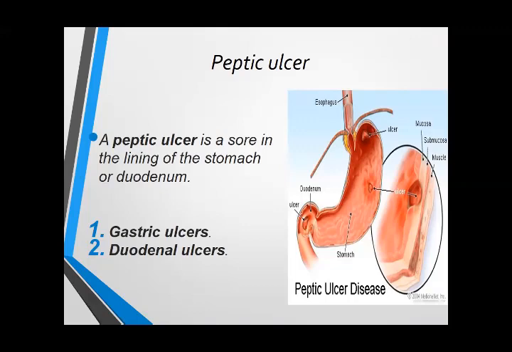Every second person has some symptoms of peptic ulcer: heartburn, dyspepsia, discomfort, or pain in the epigastric region. So it is very common, and information regarding peptic ulcer is very important, theoretically as well as practically. In your surroundings, in your family, you may have some patient with peptic ulcer. So it is a very common and basic topic to understand.